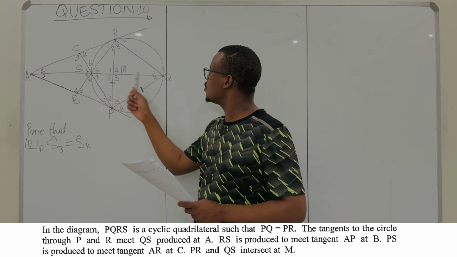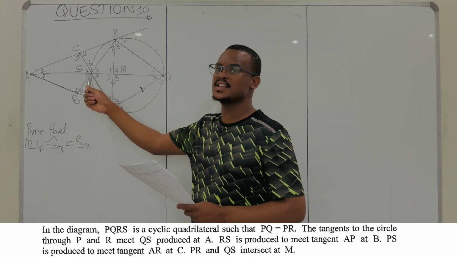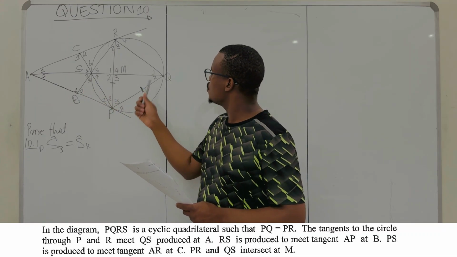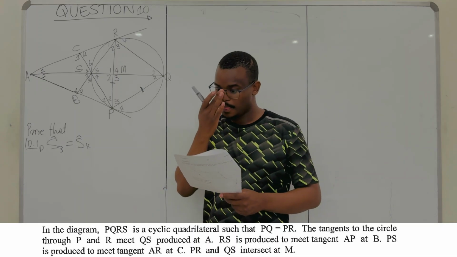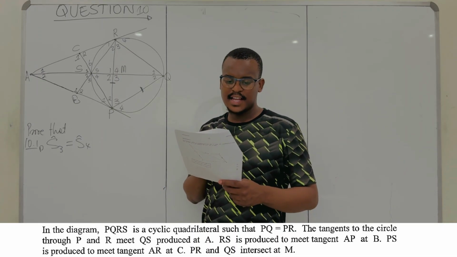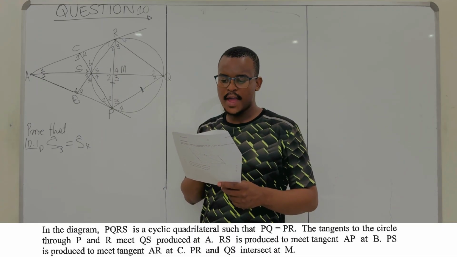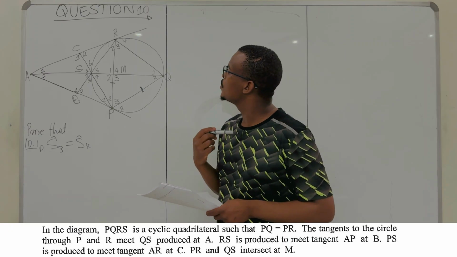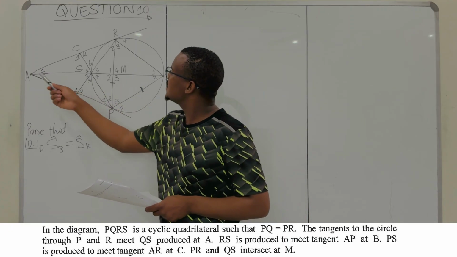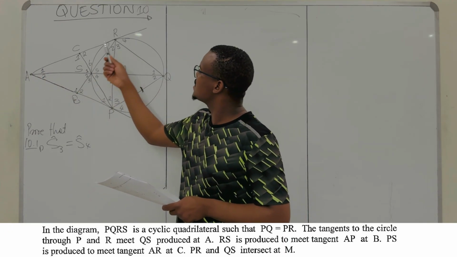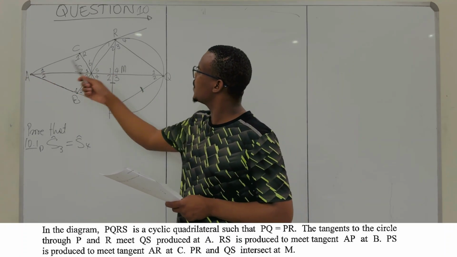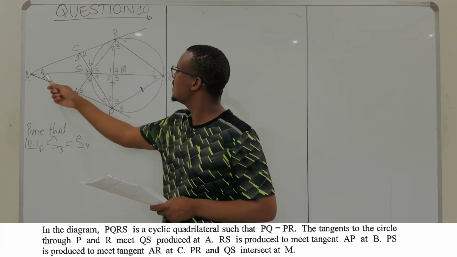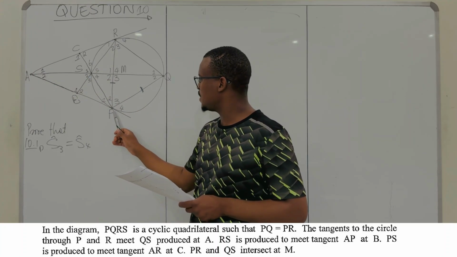So your PQRS is a quadrilateral whereby your PQ and your PR are equal. They're saying tangents to the circle through P and R meet QS produced at A. So as you can see, AR is a tangent and AP is a tangent, right? And AR is a tangent to the circle at R and AP is a tangent to the circle at P.